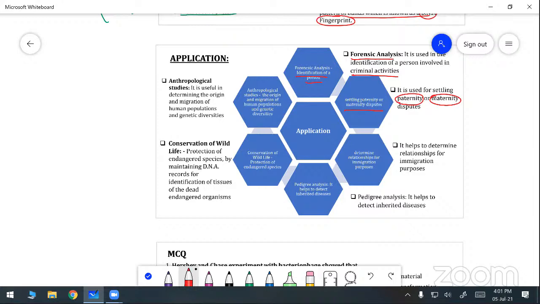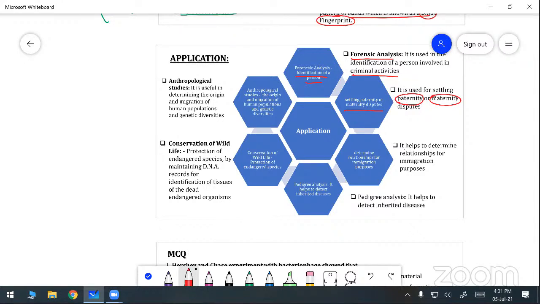Suppose there is a mother and two children, and we want to find out whether the child belongs to this particular mother or not. Two mothers are both saying that the child is mine. Whenever such a problem comes, we can use the DNA fingerprinting method and find out which child belongs to which parent, or which parents' baby it is. We can find out with the help of DNA fingerprinting.